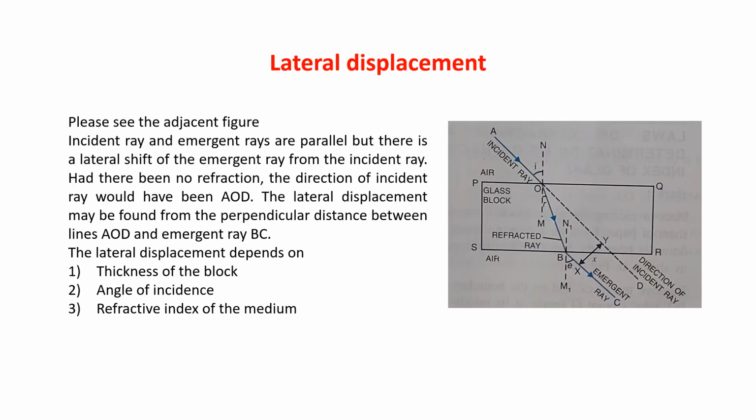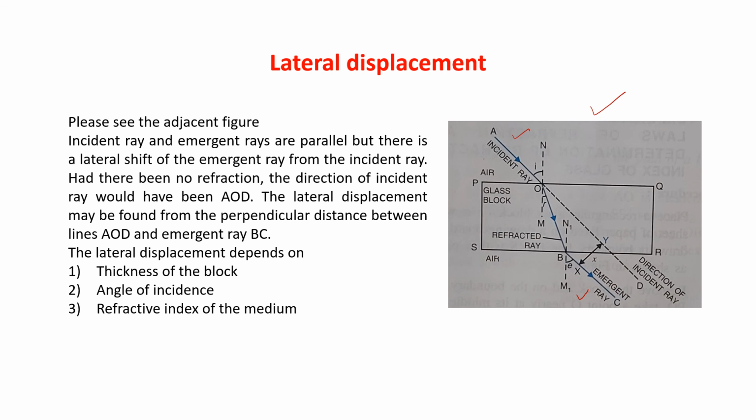Next, a very important term, lateral displacement. Please see the figure. The incident ray and the emergent ray are parallel, but there is a lateral shift of the emergent ray from the incident ray. Incident ray AO and emergent ray BC both are parallel, but they are not in the same line.